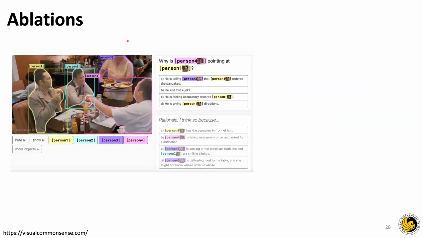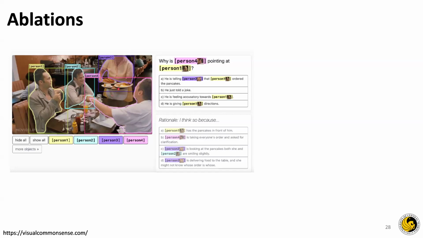So among the ablation studies, one of the things that is required is, if we want to understand how well a model does, we need to train it for pre-trained tasks and test on a downstream task. So in this case, the authors propose a downstream task through a dataset called VCR, or Visual Commonsense Reasoning.